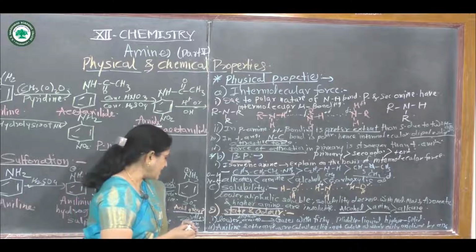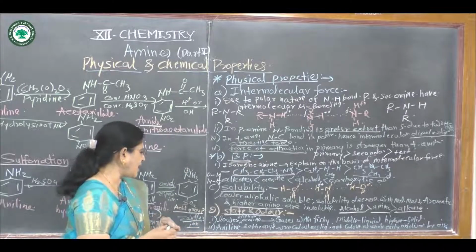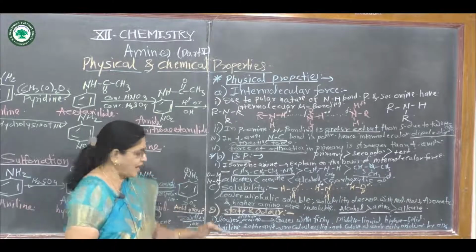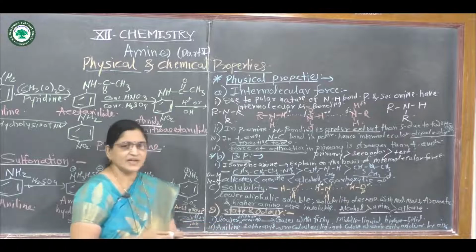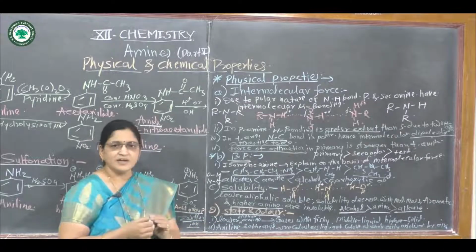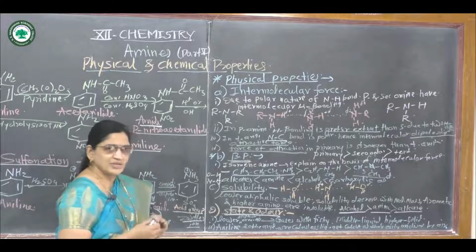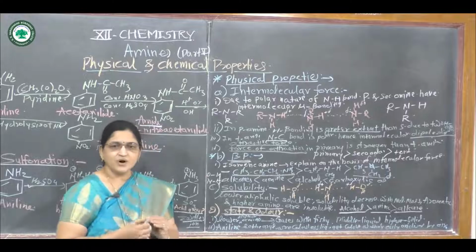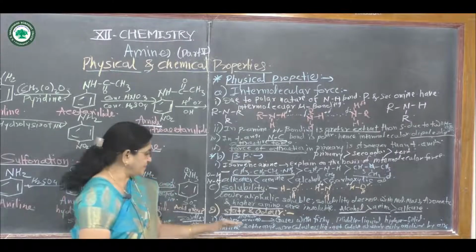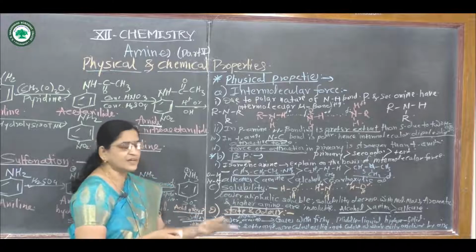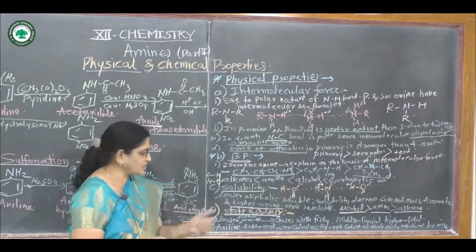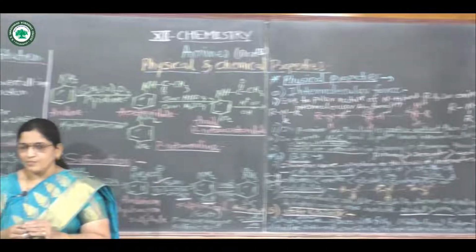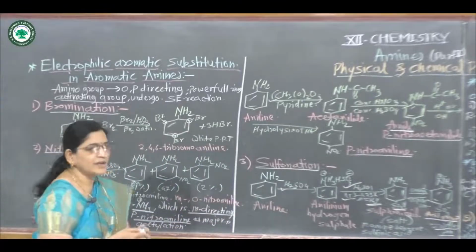Then second, aniline and other aryl amines, that is aromatic amines, are colorless liquids. These are not gaseous or solid. These are colorless liquids and get colored as they get oxidized with oxygen. At first these are colorless, but they get colored by oxidation with oxygen, forming colored compounds. In this way, there are some physical properties and the remaining are chemical properties.